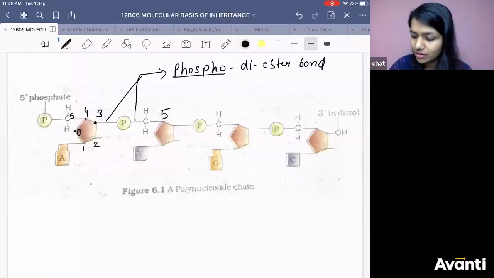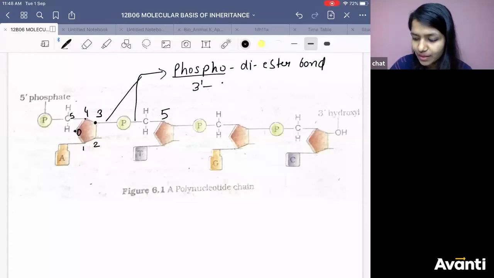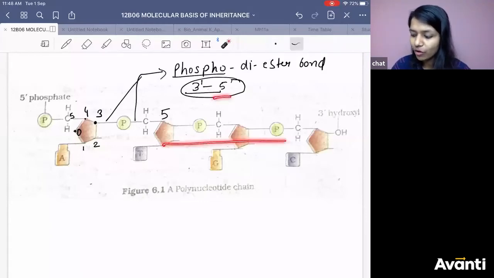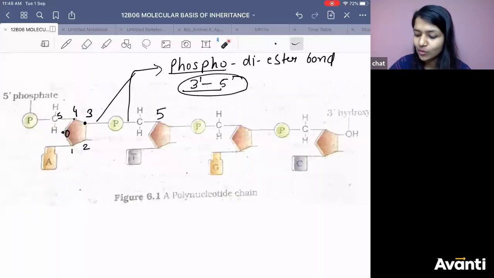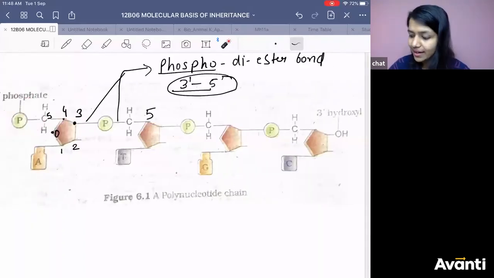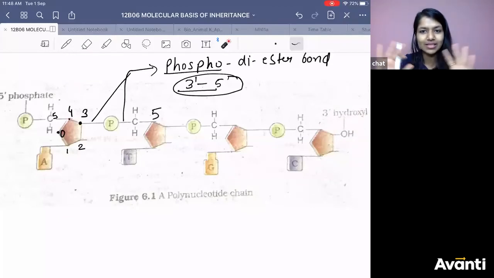What is the direction? From 3' to 5'. This is the direction. This is how they will keep forming the bond. So you can see at one end you have the 5' phosphate group free, and at another end you have the 3' hydroxyl group free. This is a diagram from NCERT, so it is a little hazy, but you can see it.